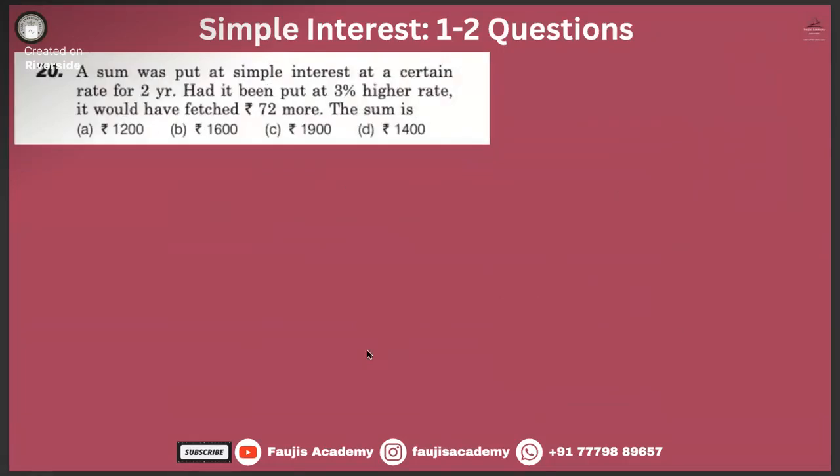Shall we move? A sum was put at simple interest at a certain rate for 2 years. Had it been put at 3% higher rate, it would have fetched 72 rupees more. Case 1: P, R we don't know, T by 100 is equal to I. Sum was put at simple interest at a certain rate for 2 years. Case 2: P, R plus 3.